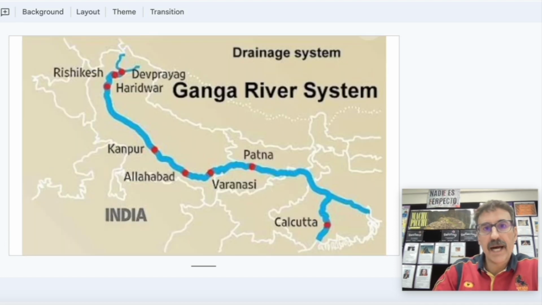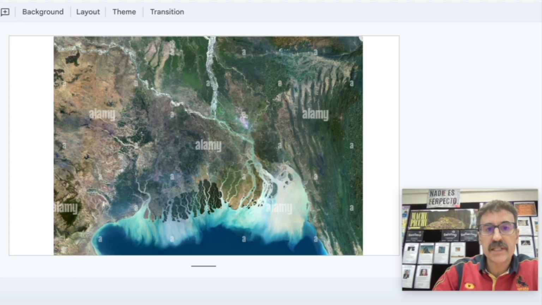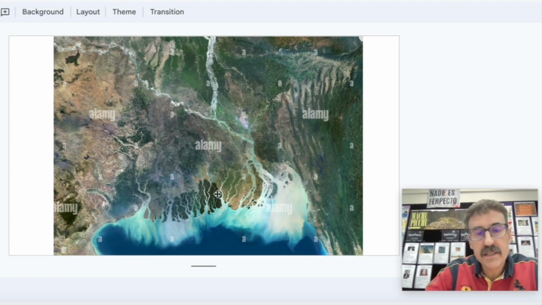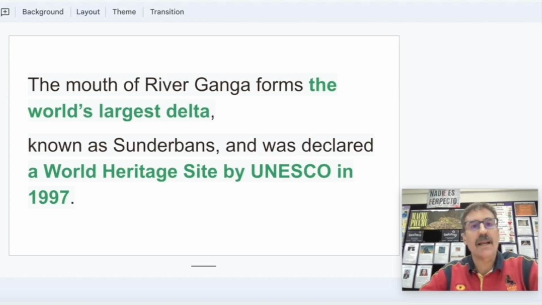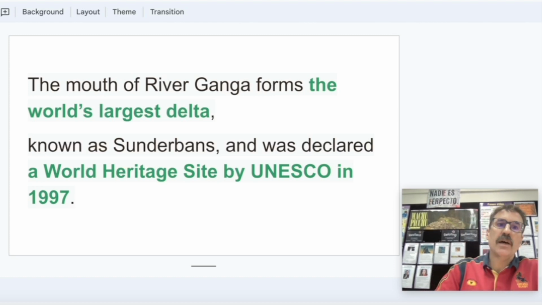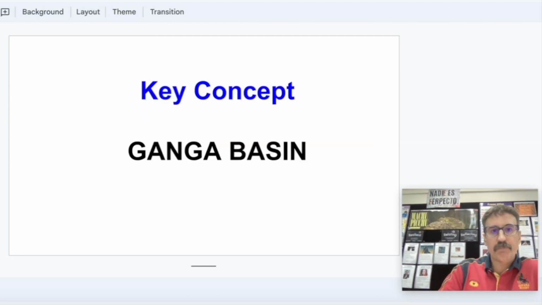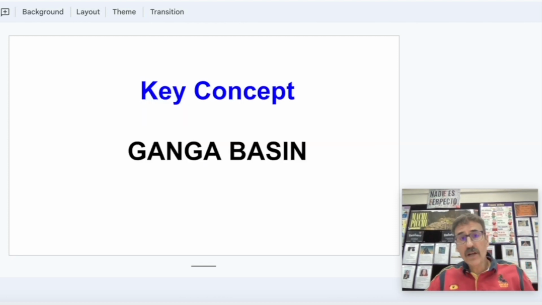So if I look at these aerial images, it is more clear. This is the Ganga River, very clear. This big one is Brahmaputra, another river that comes from China. And here is Calcutta, but all this is the Ganga River. You can see very clearly how it dies in the Bay of Bengal. The mouth of River Ganga forms the world's largest delta. We mentioned that.